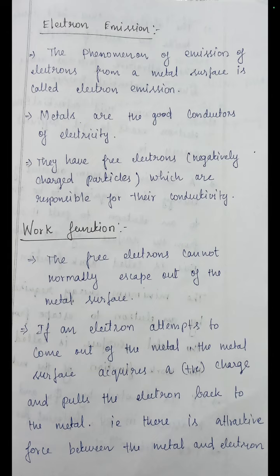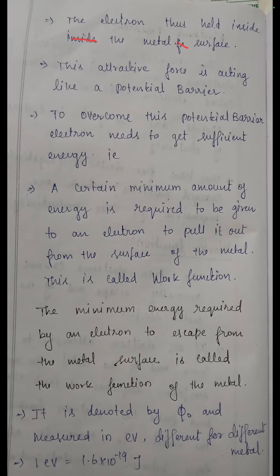If an electron attempts to come out of the metal surface, the surface acquires a positive charge and pulls the electron back to the metal. That is, there is an attractive force between the metal and the electron, thus it is held inside the metal surface. This attractive force acts like a potential barrier, meaning this potential barrier is telling us this much amount of energy is needed for the electron to move out of the metal surface. So to overcome this potential barrier,